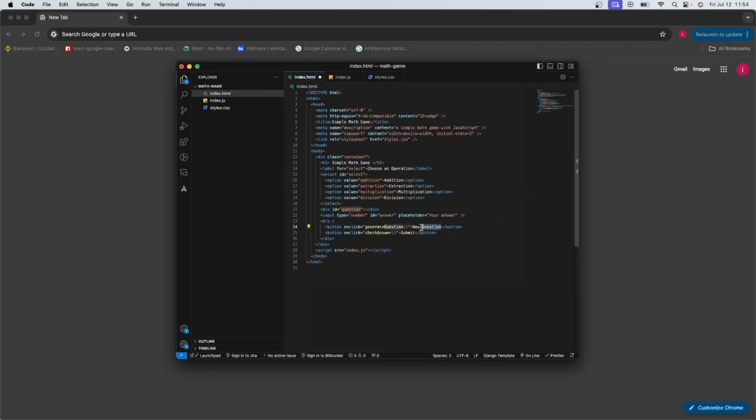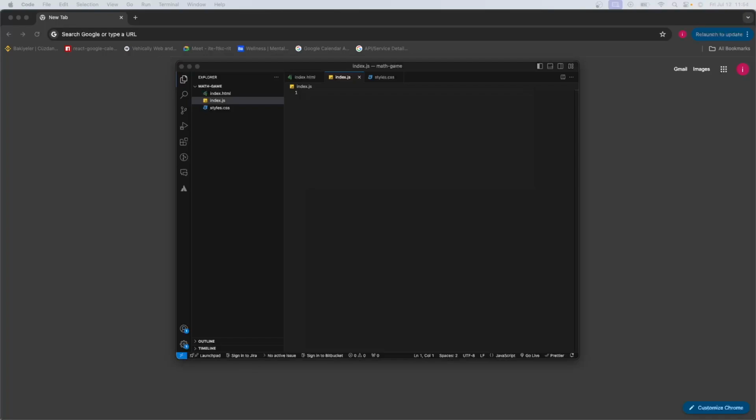One of them will be the new question button, which is going to generate a new question, and the other button will be the submit button, which will check the answer, obviously. So the HTML section is pretty straightforward. If you are following along, you can pause the video and write it down for yourself. And let's go to the index.js, and let's start with our JavaScript section.